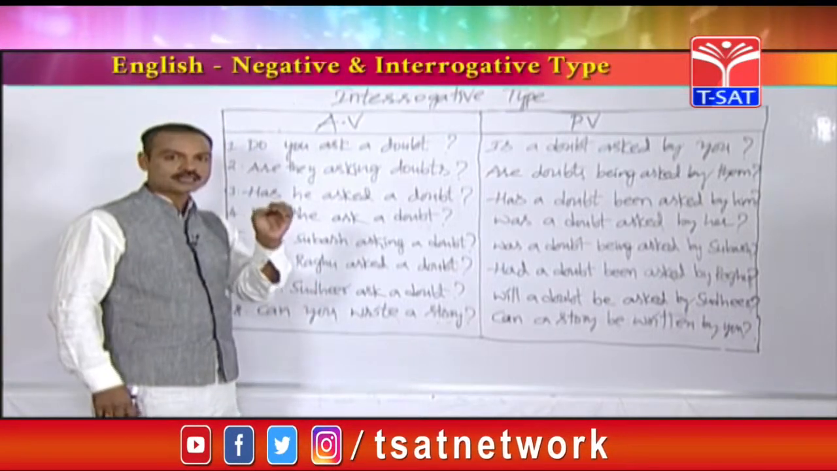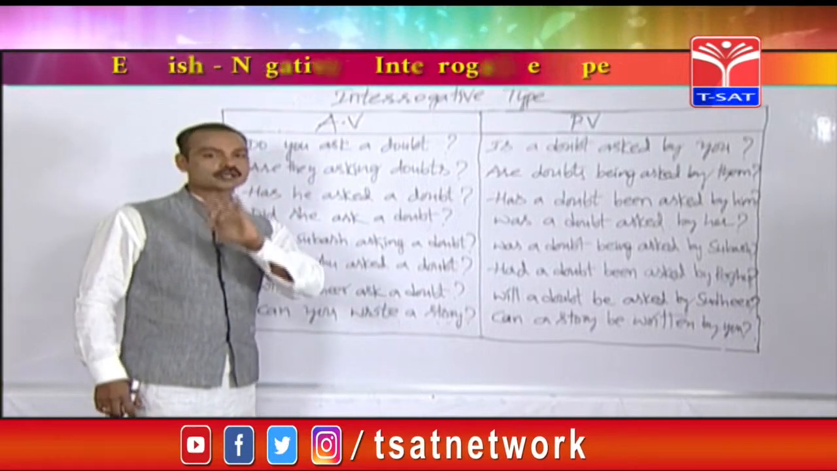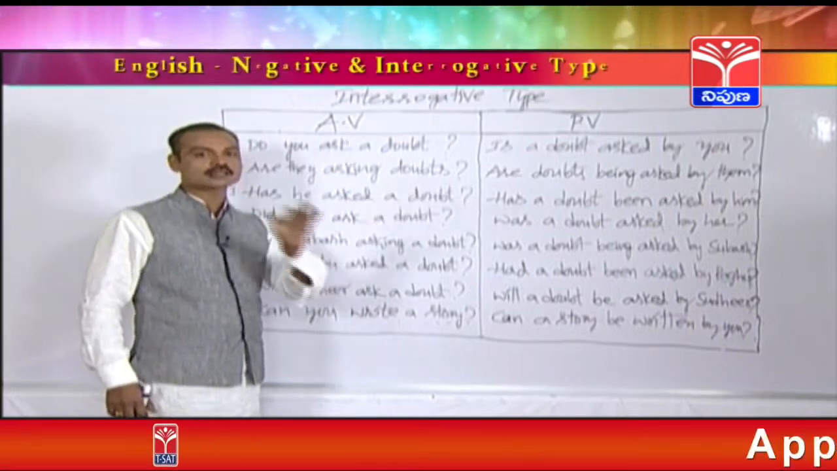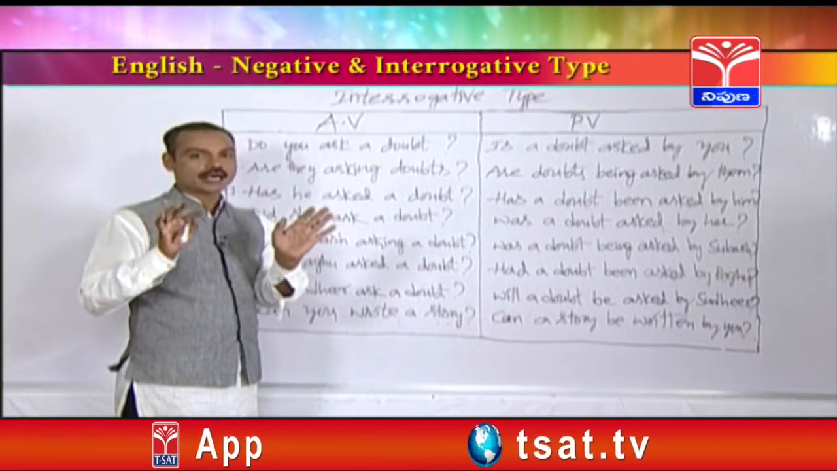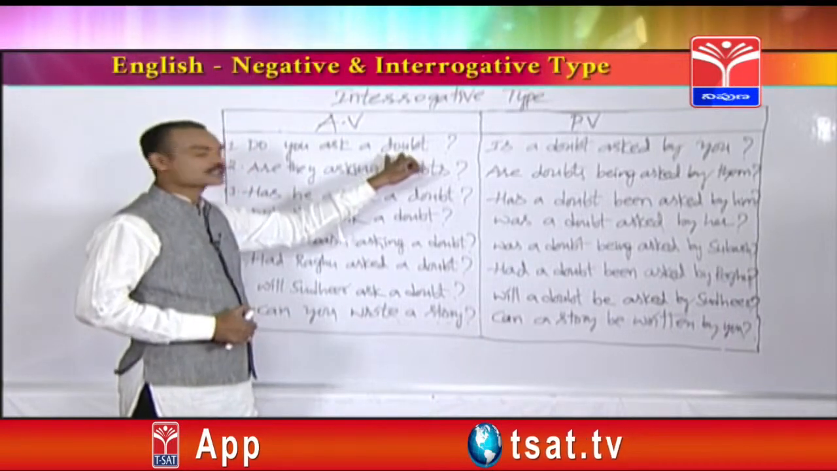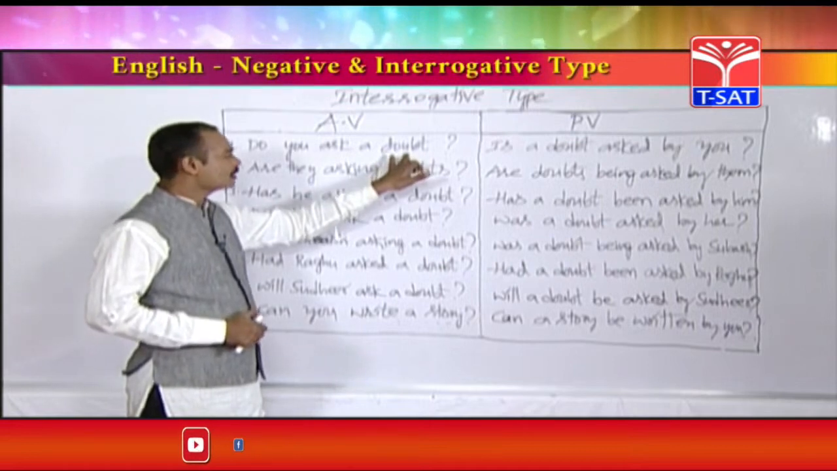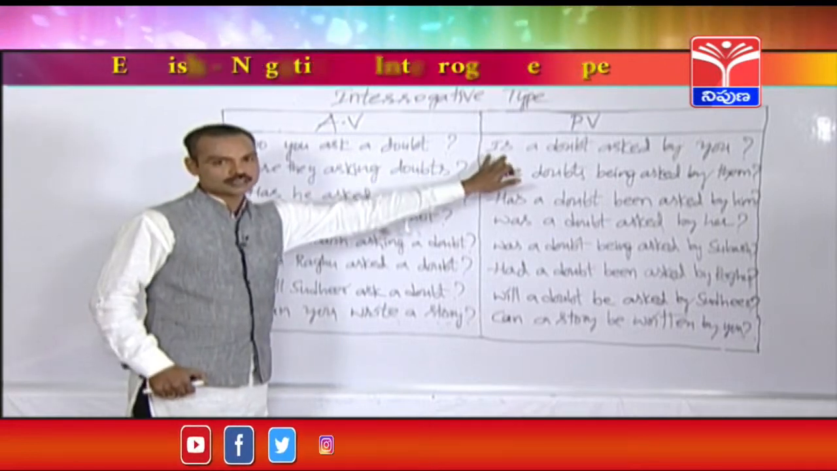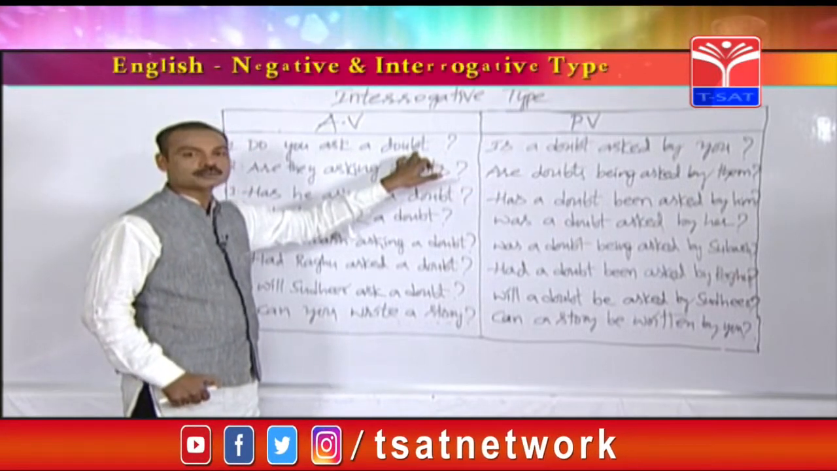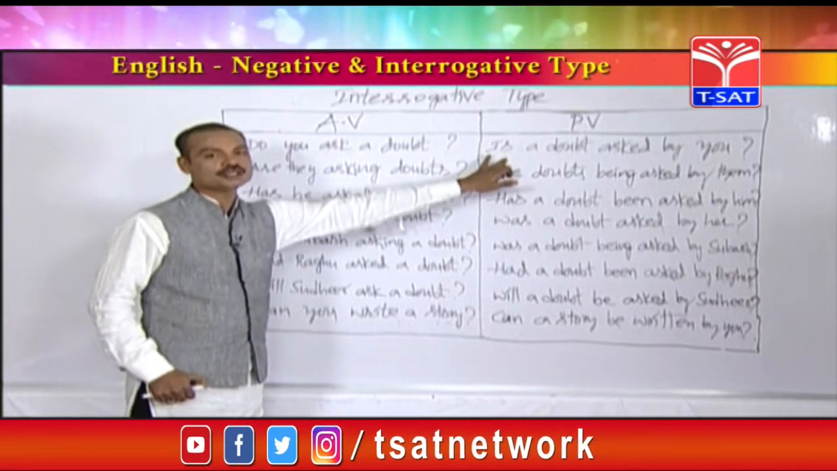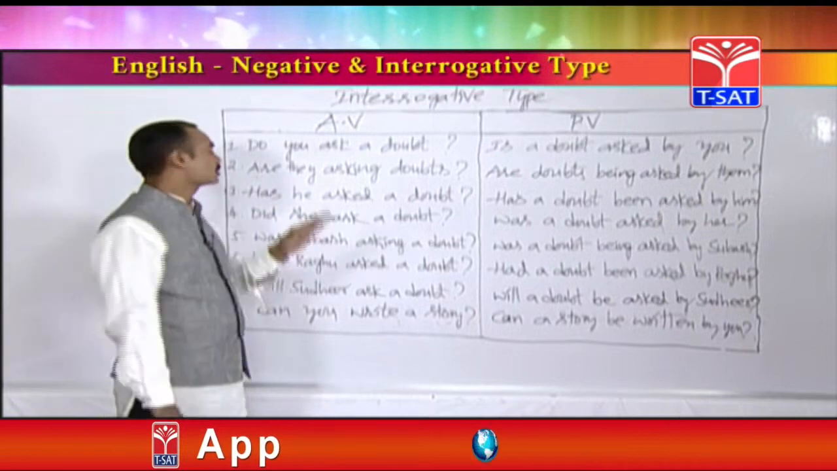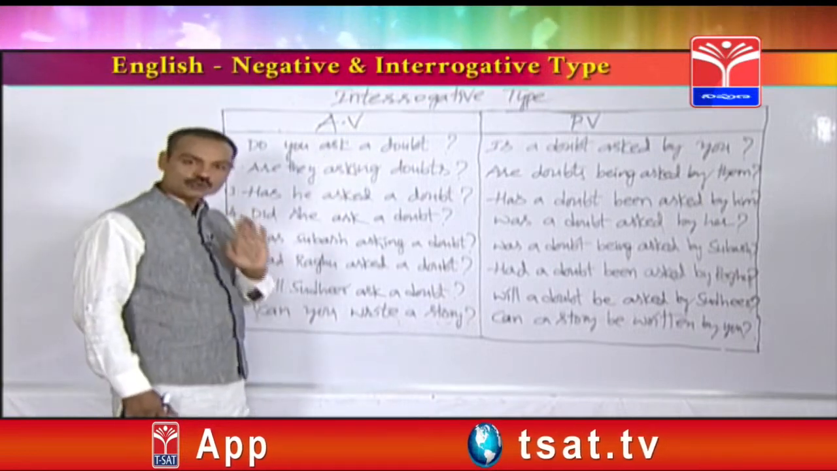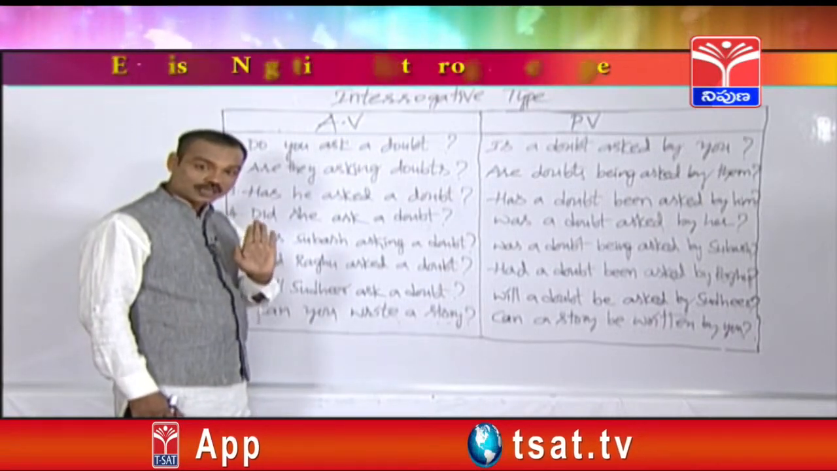So whenever you see an active voice which starts with either do or does, you should start the passive voice with am, is, are only. Am, is, are. It depends upon the object. If there is a singular object, is should be used here. If there is any plural object, are should be used. Let's see the same sentence with plural object. Do you ask doubts?